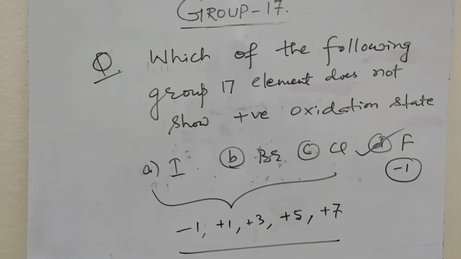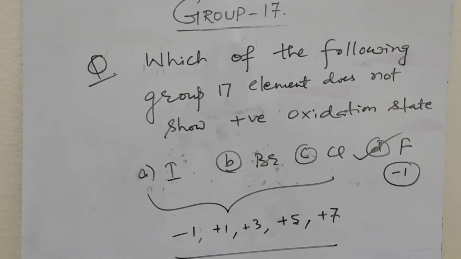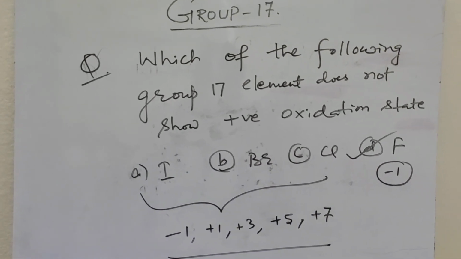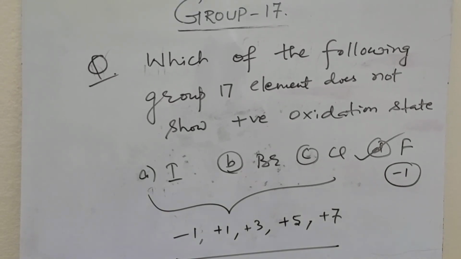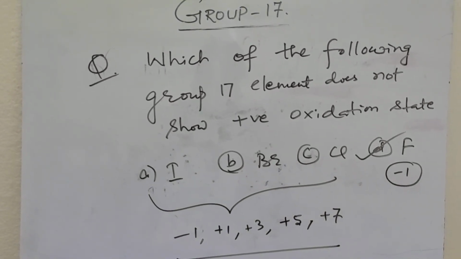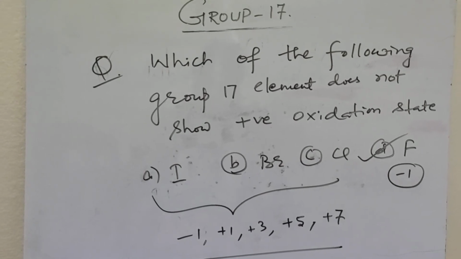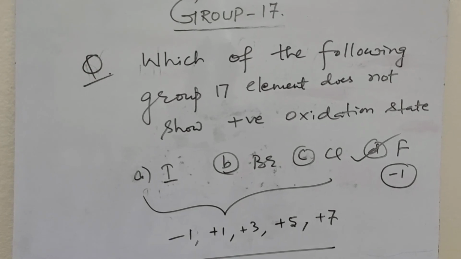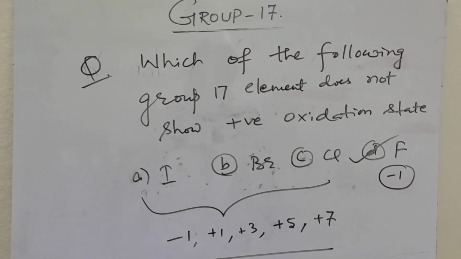Which of the following group 17 elements does not show positive oxidation state? As we know, fluorine always shows -1 oxidation state. So this is the correct answer. Iodine, bromine, chlorine can show -1, +1, +3, +4, +5, +7. These are the oxidation states shown by chlorine, bromine, iodine. But fluorine is restricted to an oxidation state of -1. So the correct choice is D.